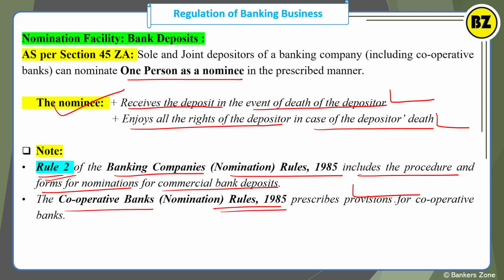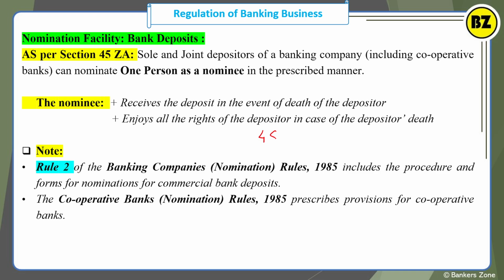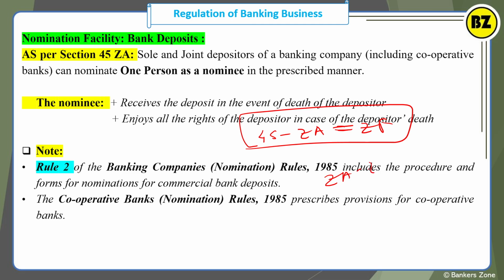Okay. Now see some sections about the nomination. Sections 45ZA to ZF, these are all about the nomination, right? Apart from that, sections 45ZA and ZB are about the deposit accounts.